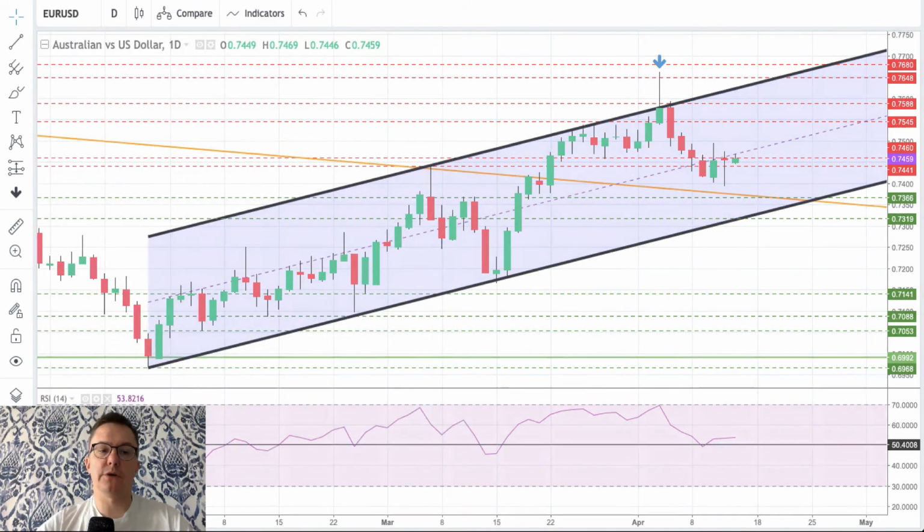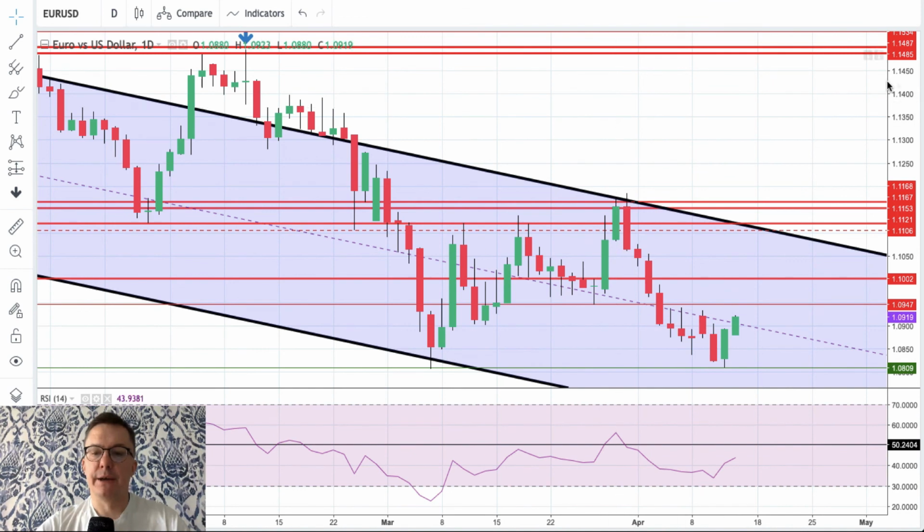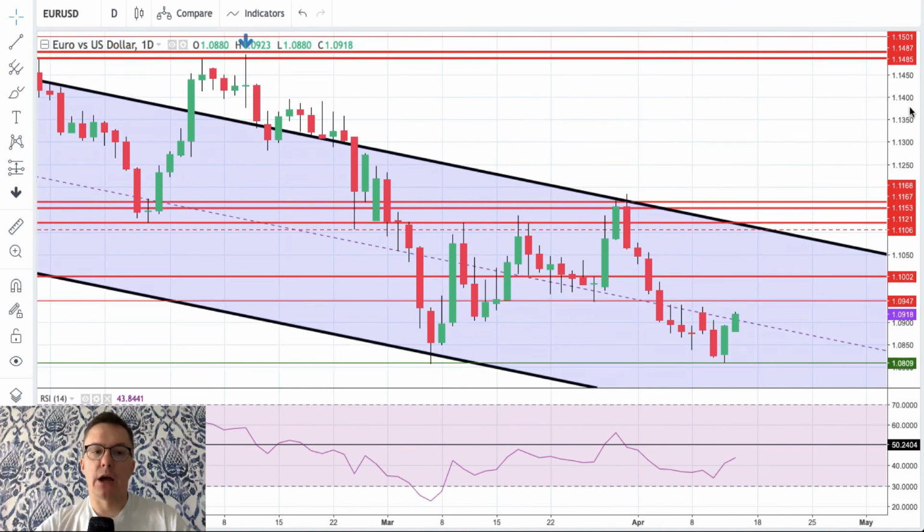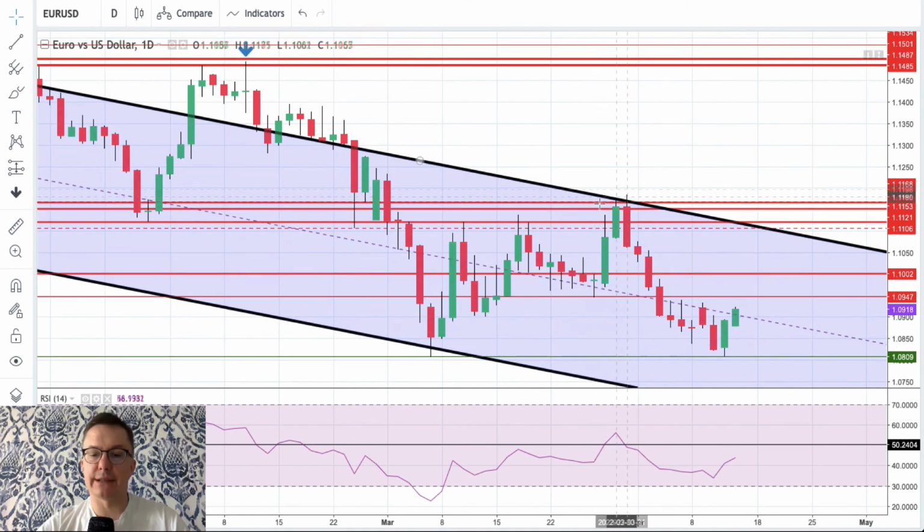Euro dollar, what is going on with the most traded pair in the Forex industry? Euro dollar daily time frame chart is showing us a bullish engulfing pattern after these 9 days of a decline. So we got a bearish engulfing pattern around 1.1167 and a bullish engulfing pattern around the lows from the 7th of March at 1.0809. So right now we are still inside of the descending channel.